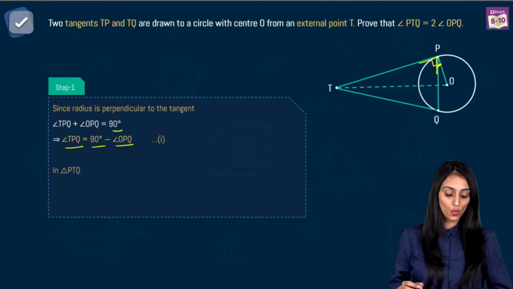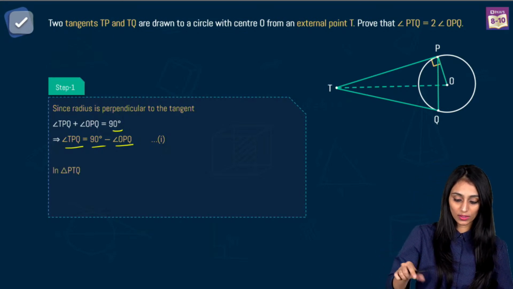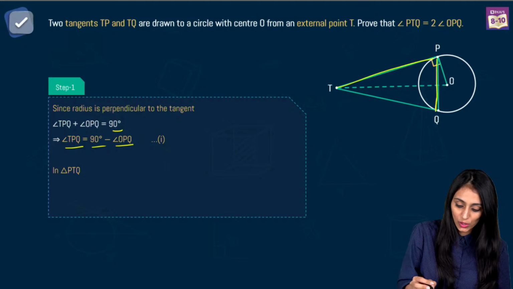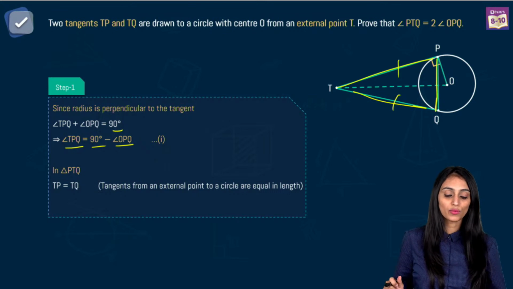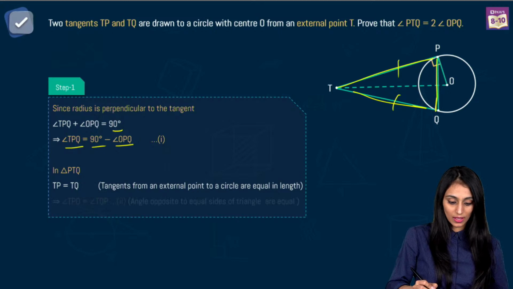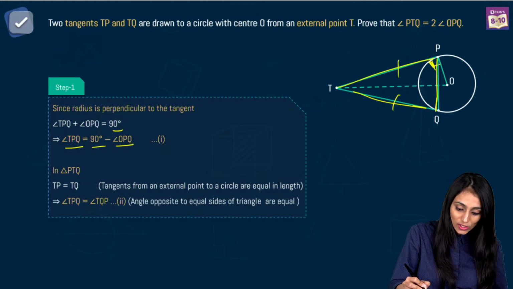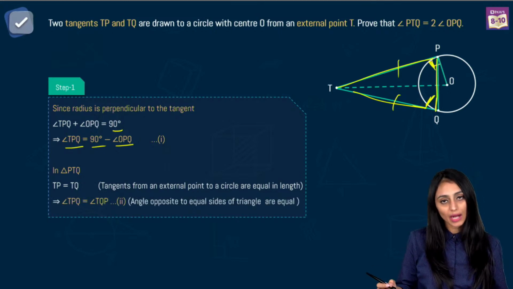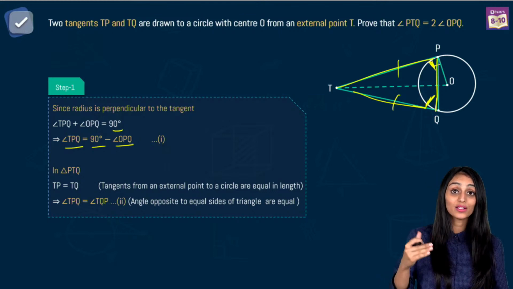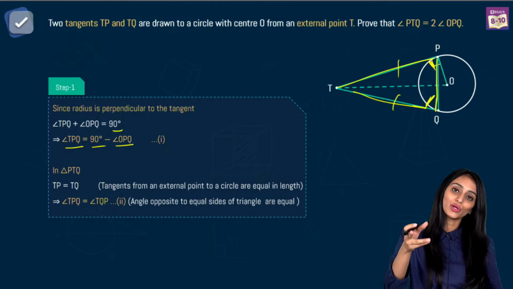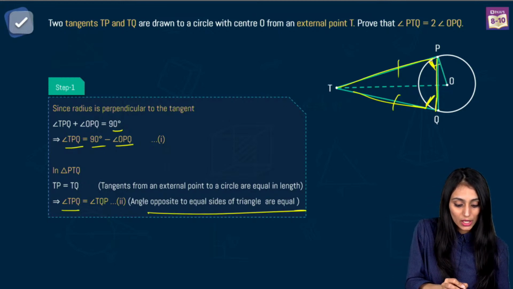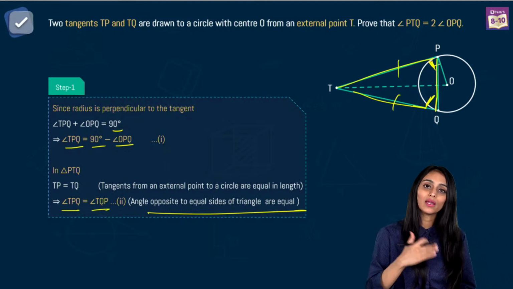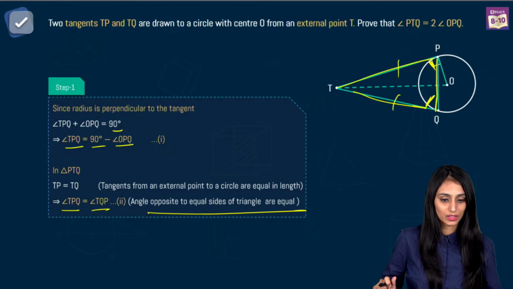So in this triangle PTQ, these two sides are equal in length, because the lengths of tangents drawn from an external point to a circle are equal. So these two angles are going to be equal. Why? Because in a triangle, when two sides are equal, their opposite angles will also be equal. This is the theorem that you learned in grade 9th. So you have to mention the reason. Don't just write it straight away. So angle TPQ and angle TQP are going to be equal in this case.